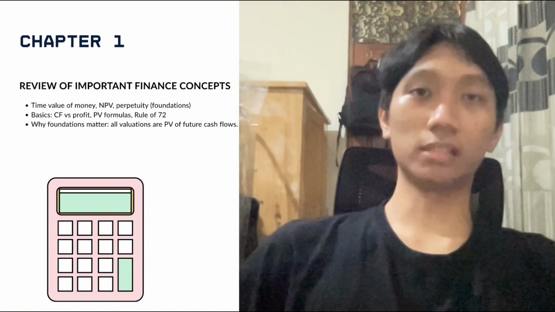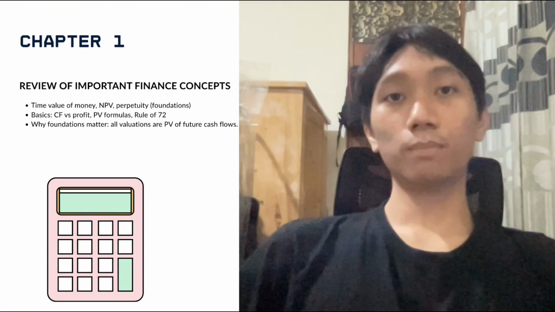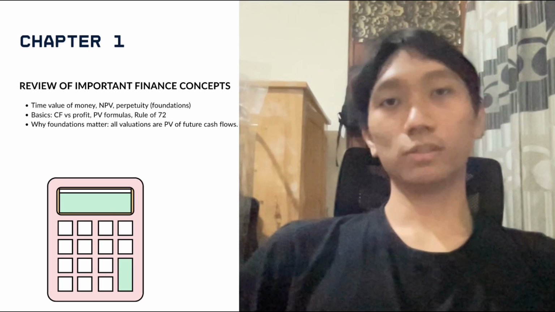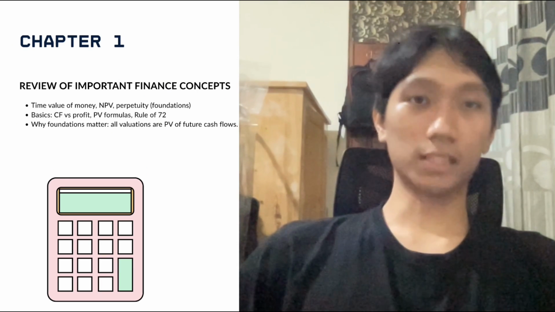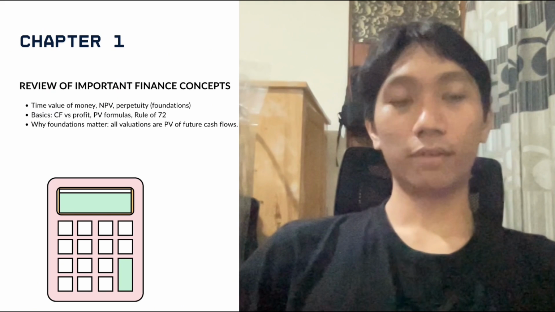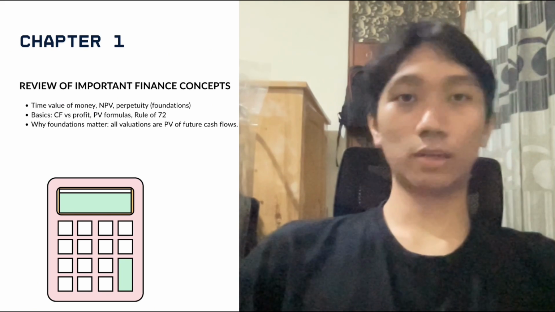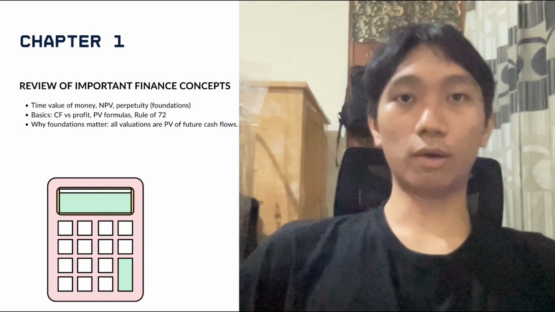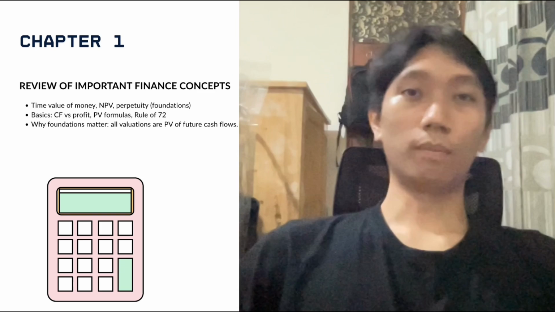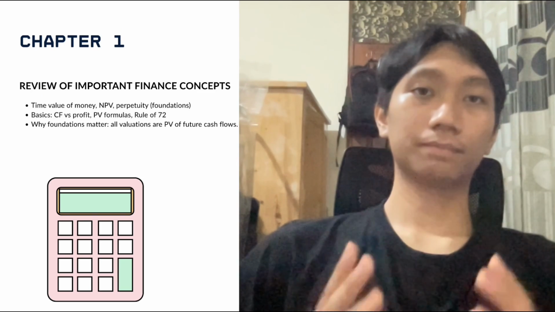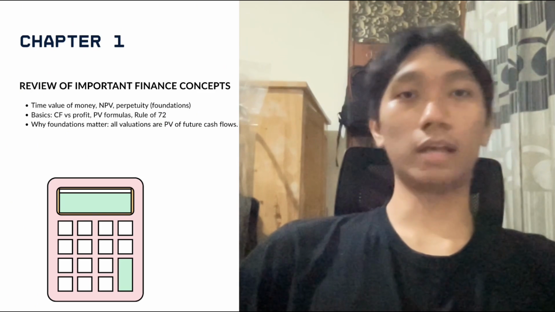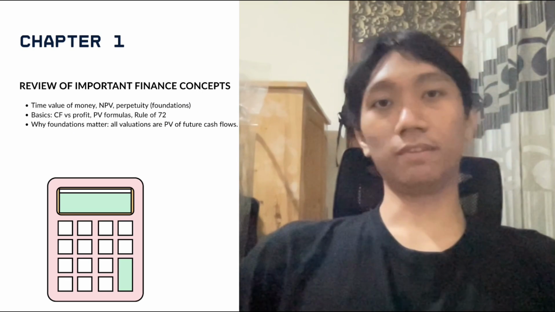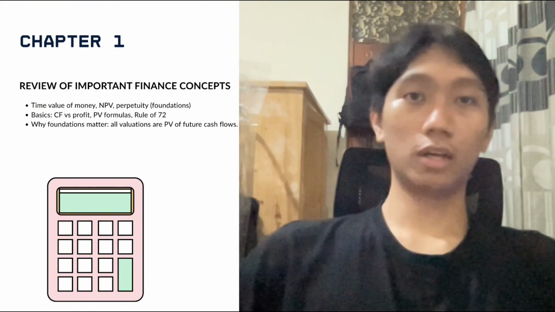Chapter 1 is the foundation. It covers the time value of money, present value, and perpetuity formulas, and the essential difference between cash flow and accounting profit. These are arithmetic rules every valuation uses. If you misunderstand what counts as free cash flow or how to discount future amounts, the model will be wrong before you start. Think of chapter 1 as the calculator and the rules for using it, like TVM and PV, and the mechanics of converting future cash into today's value.